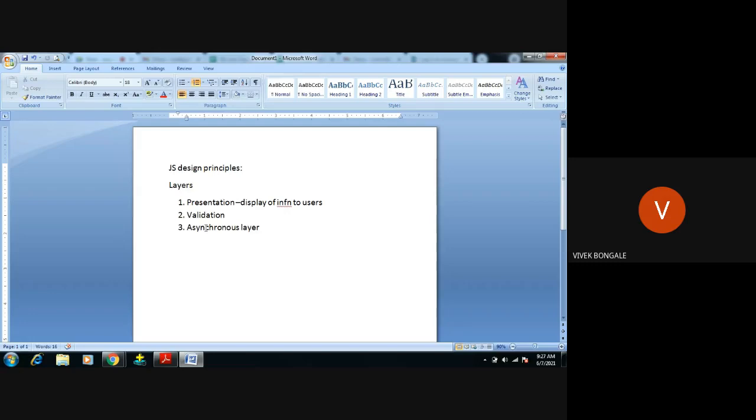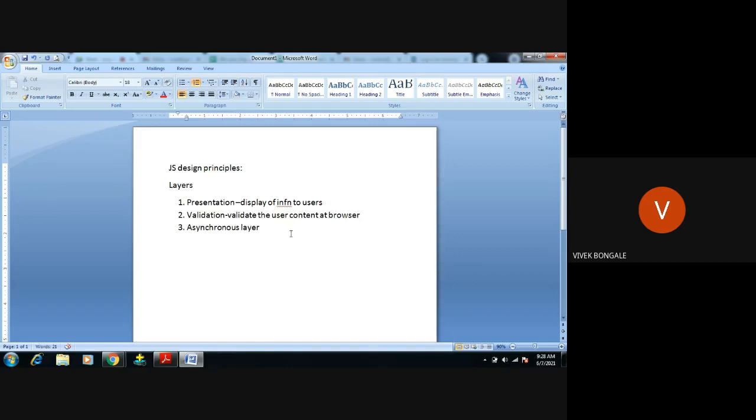Okay, next is the asynchronous layer. What will validate do? It will validate the user content at the browser. That is what a validation layer will do.